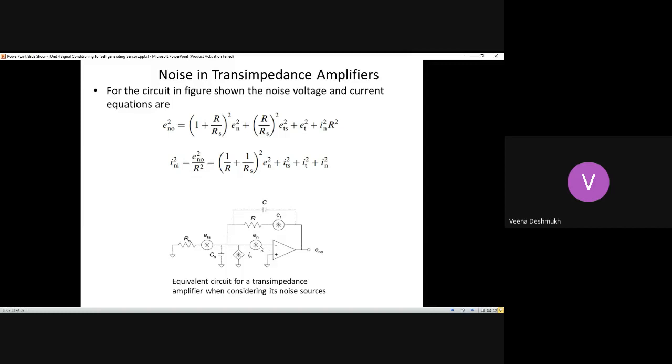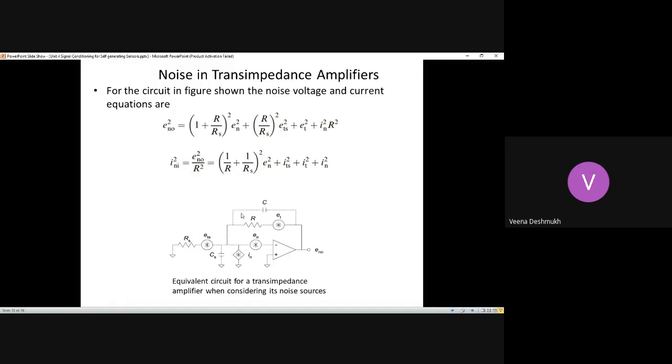So whatever voltage is available here, assuming this is an ideal op-amp, ideal transimpedance amplifier, essentially the current flows in this, not into the device. So because of that, the voltage available here divided by the resistance gives me the current here. Because of that, at the input terminal, the current is nothing but whatever voltage is coming in from the output end divided by the resistance of that path gives me the current, which is equal to, what is the parallel resistance? This is also grounded. The other terminal is also grounded. So 1 by R plus 1 by RS.